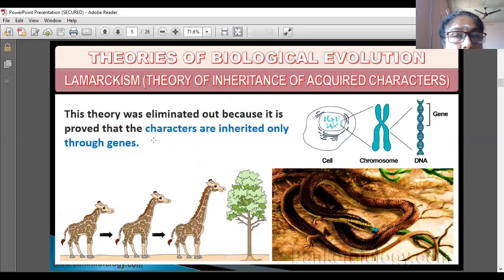That type of character is not passed to the next generation. Whatever characters we acquire by our own effort do not go to the next generation.